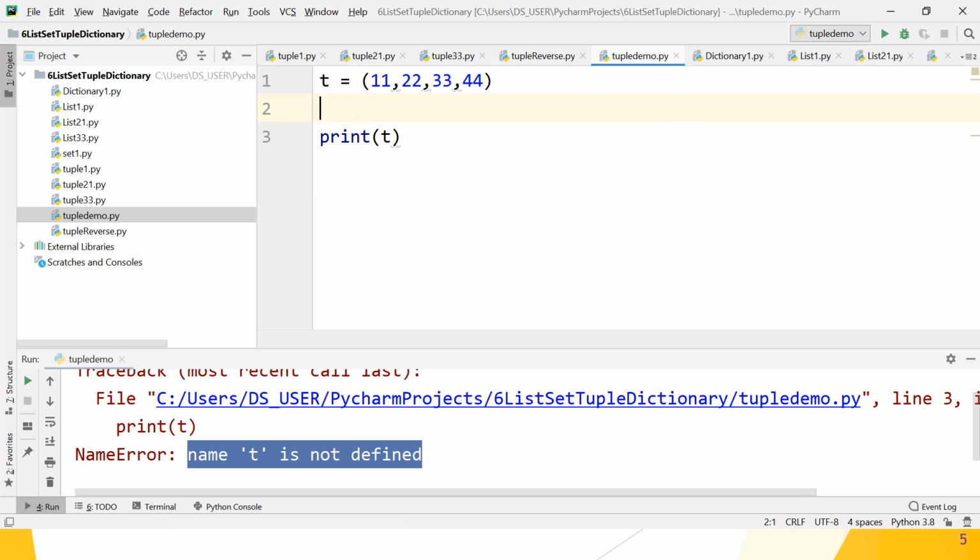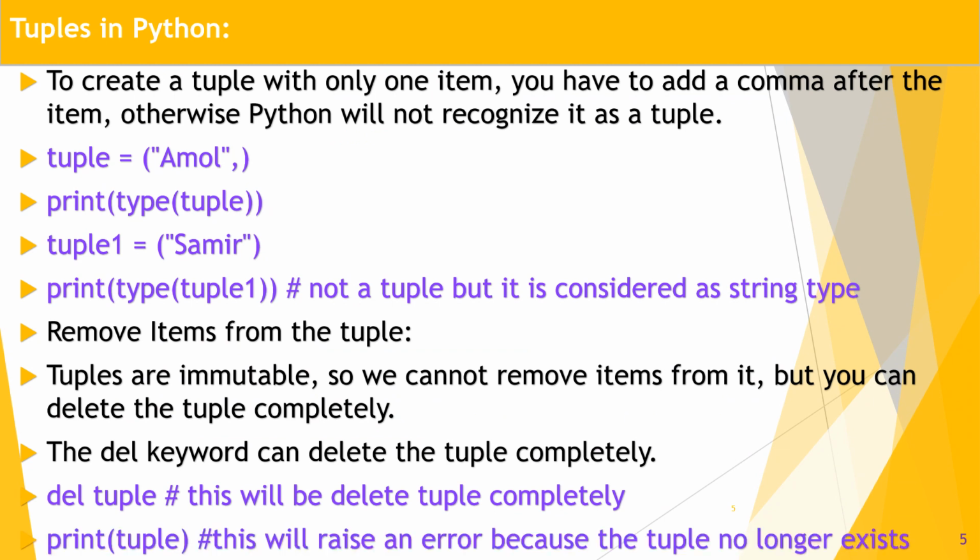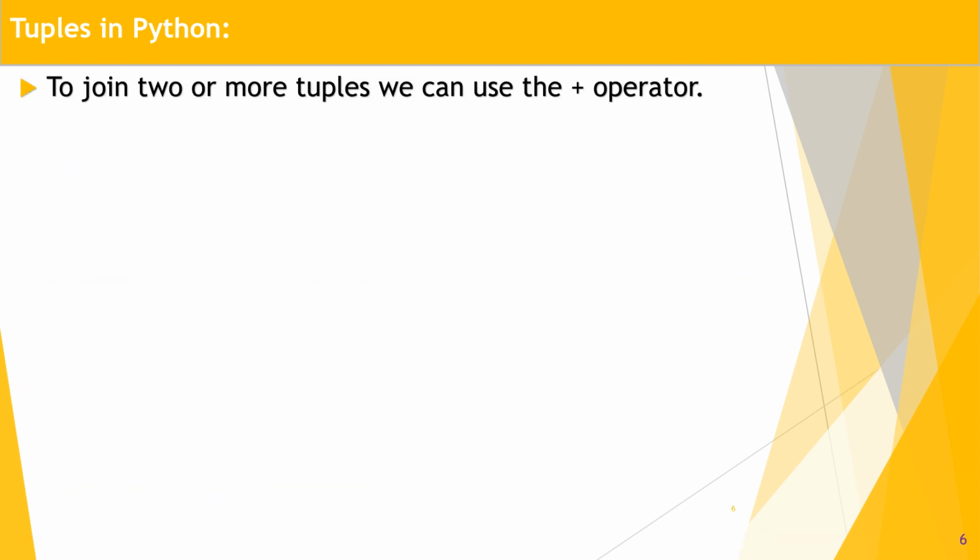Similar to list, we know the difference between the del keyword and the clear method. The clear method clears the list, but the list still exists. Once you delete the list using the del keyword, the total list gets deleted, nothing is there in the RAM. So it gives you an error when you print the list. Similarly, del is present for tuples, but we cannot use the clear method like in list. I hope you understand why the clear method is not in tuples. It exists in the list collection class. Great, guys. So let's move to the next point.